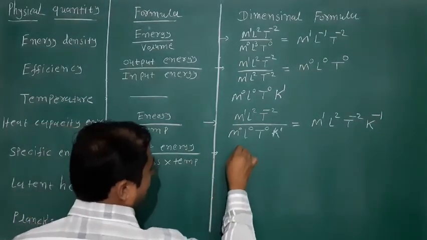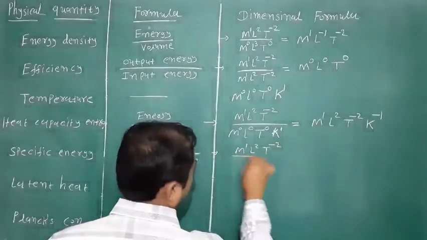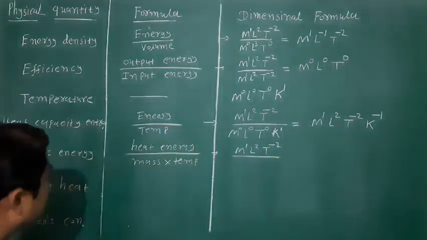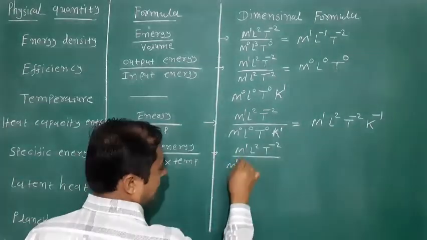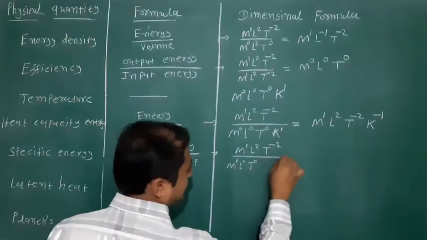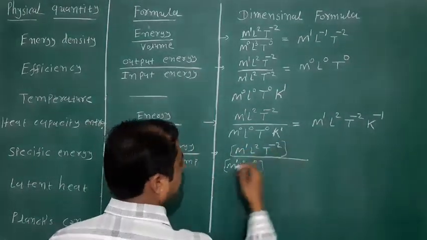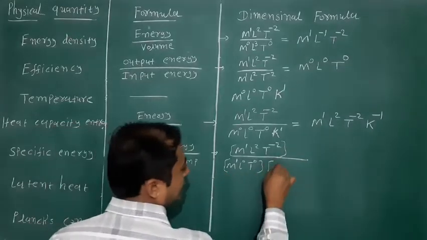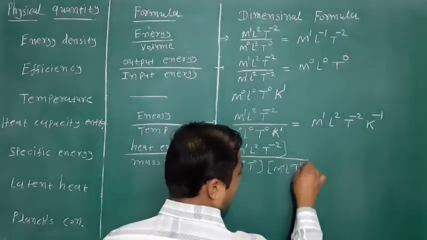Its dimension formula is M1 L2 T minus 2, upon mass means M1 L0 T0, and temperature M0, L0, T0, K raised to 1.